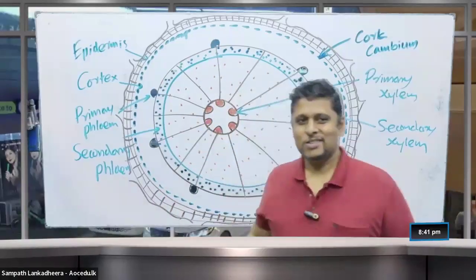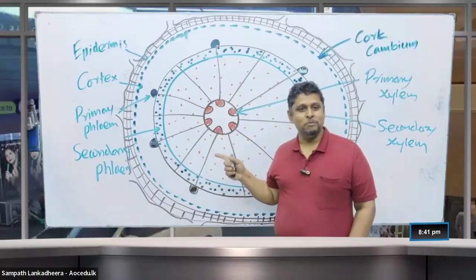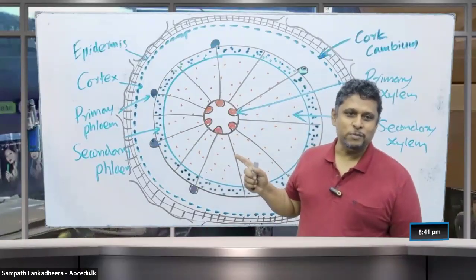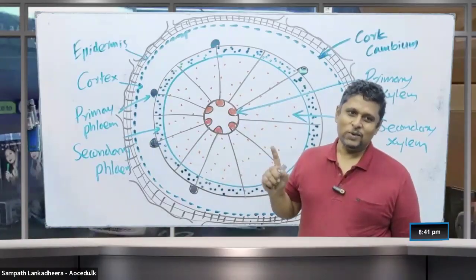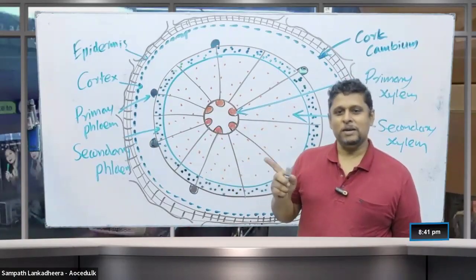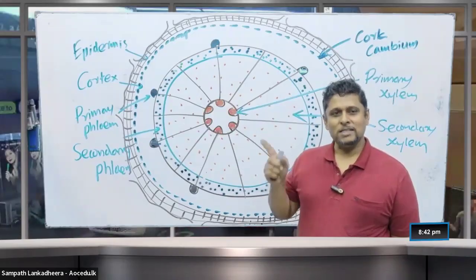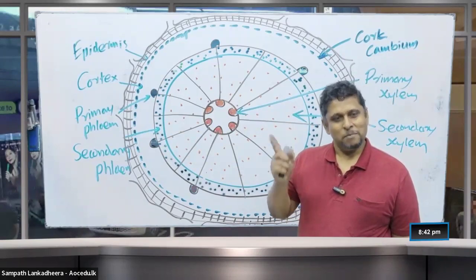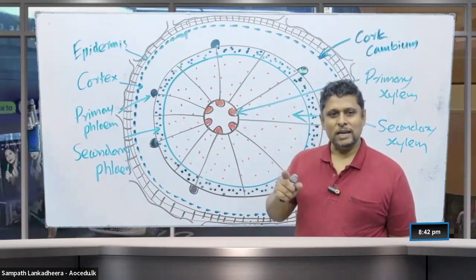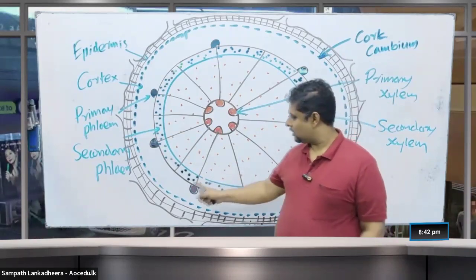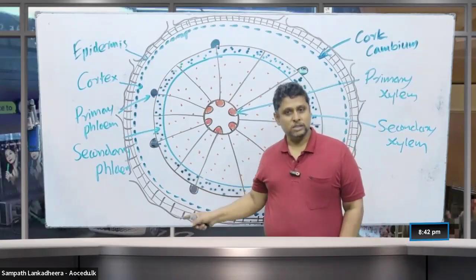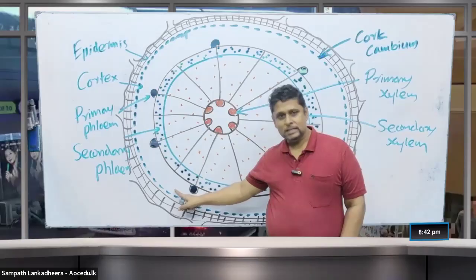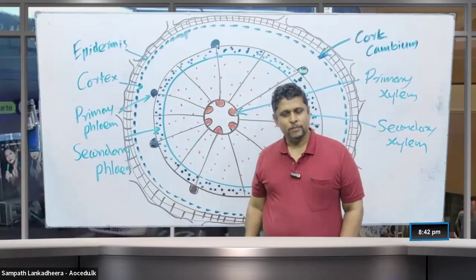Right? So from where does the cork cambium in the stem form? Very easy. Inner to the epidermis. So as the cork cambium activates, what happens? Epidermis ruptures. Before rupturing, new cell layers are added by the cork cambium towards outside, which we call the cork cells. Cork cambium forms some other cells towards inside too.